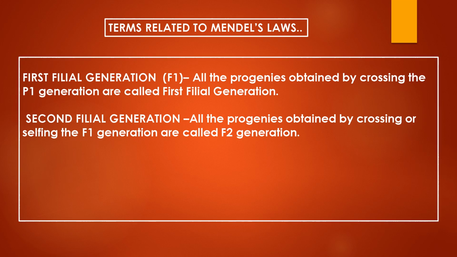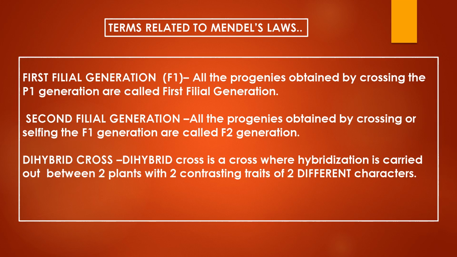Dihybrid cross. In this lesson so far we have been discussing monohybrid cross, where we were discussing two different traits of the same character, one single character. Now a dihybrid cross is a cross where hybridization is carried out between two plants with two contrasting characters.